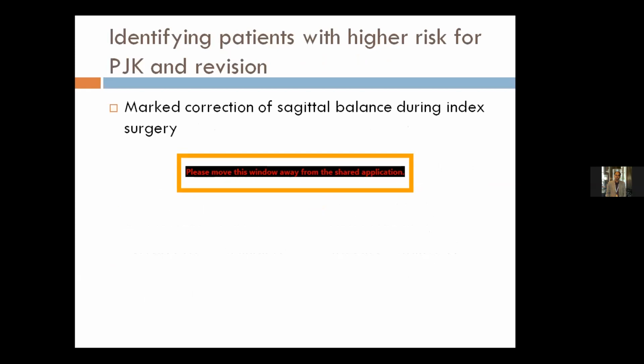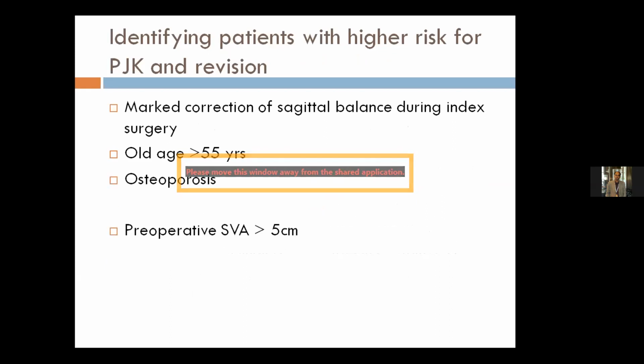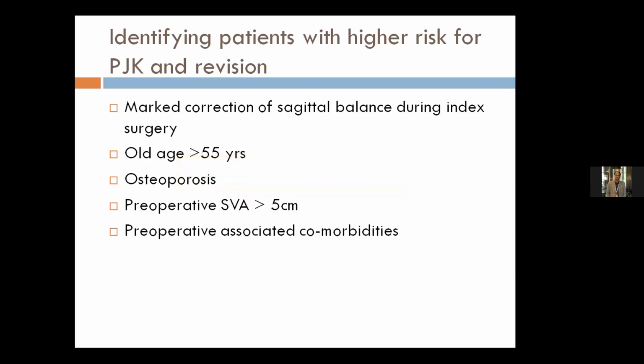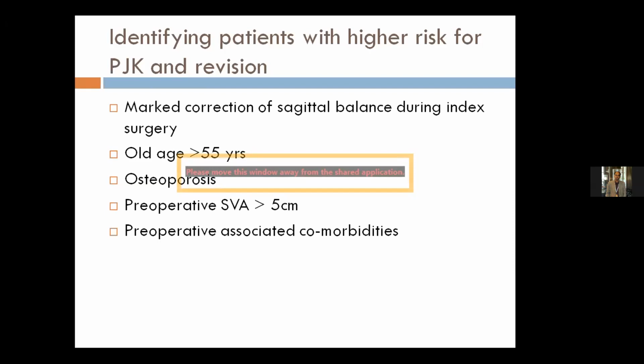Identifying patients with higher risk for post-junctional kyphosis and revision is important before we embark upon the surgery. Marked correction of sagittal balance during index surgery, old age, osteoporosis, preoperative sagittal vertical axis or horizontal offset of more than 5 centimeters, and preoperative associated comorbid conditions. All these patients are bound to have higher risk for PJK and revision.